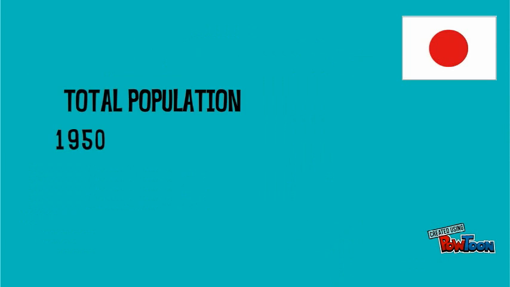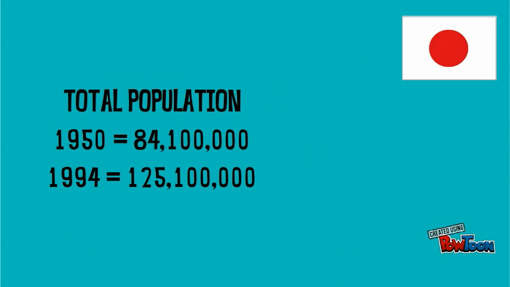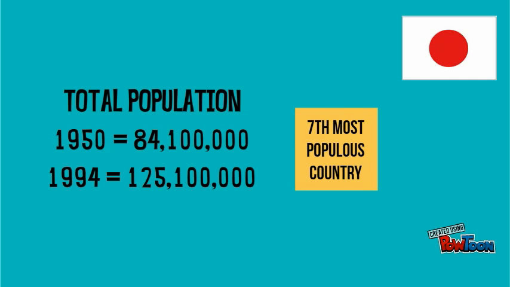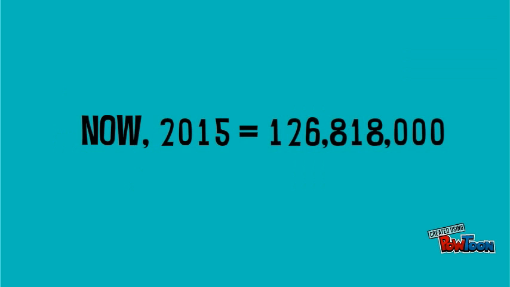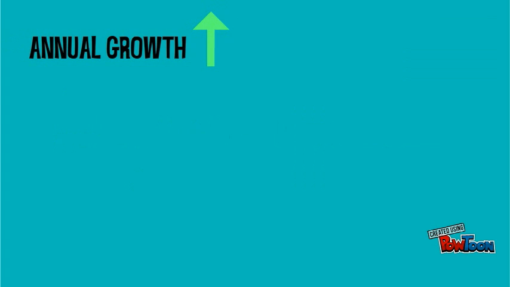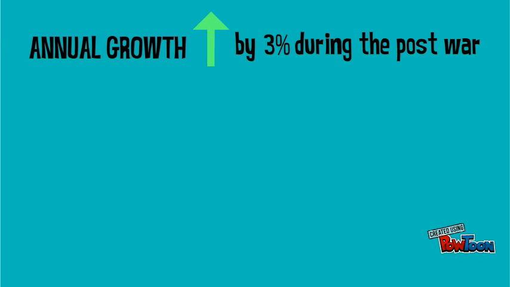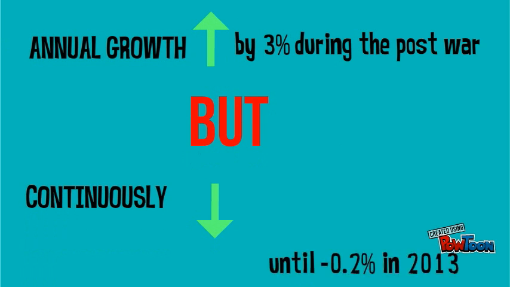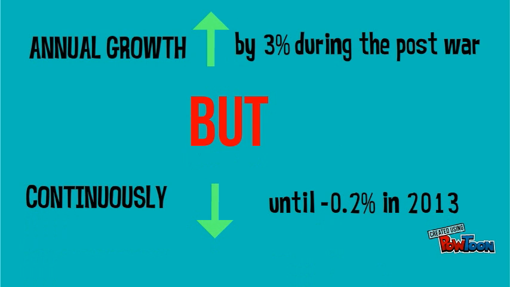Japan's population increased from 84.1 million to 125.1 million from 1950 to 1994. This situation has made Japan known as the 7th most populous country in the world. And now, in 2015, Japan is supporting almost 126 million people. This happened due to the increment of annual growth by 3% during the post-war period, but it continuously declined until it reached negative 0.2% in 2013.